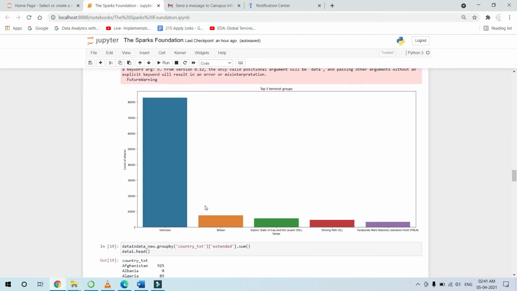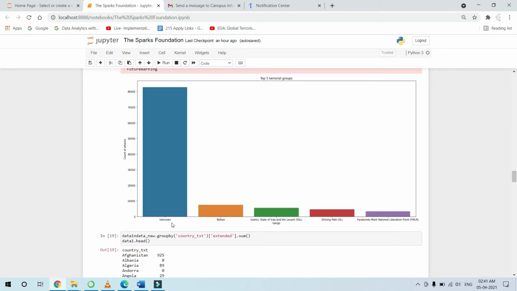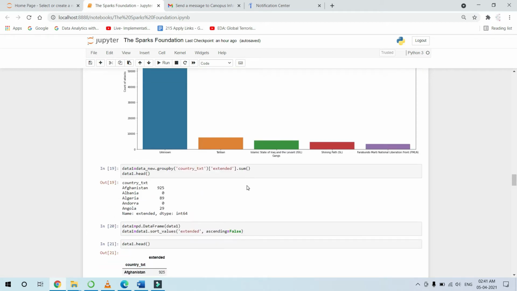Coming to the top 5 terrorist groups, this shows unknown, which may indicate that there are some gangs which are gaining power at a very high pace, and they are attacking to fulfill their own demands. So it is better that the intelligence, the military, and the police take quick action against them. This is followed by Taliban and Islamic State. It must be kept in mind that these terrorist groups mainly operate in their own areas, and they have selected areas where they plan to attack.